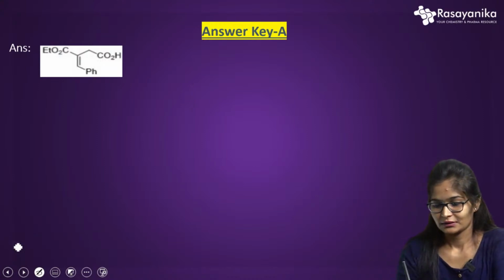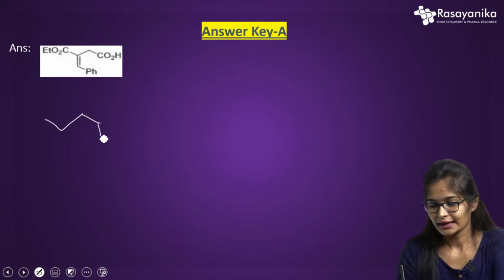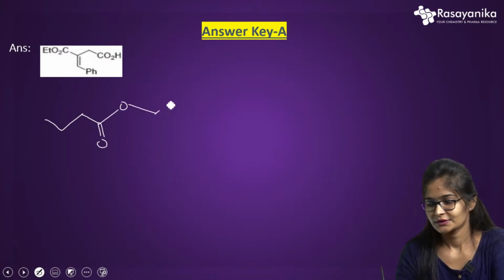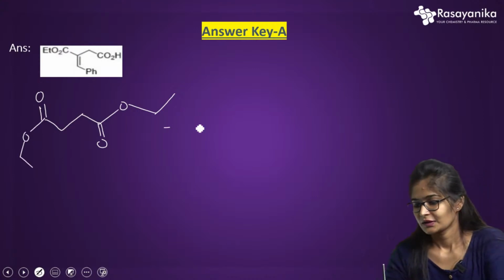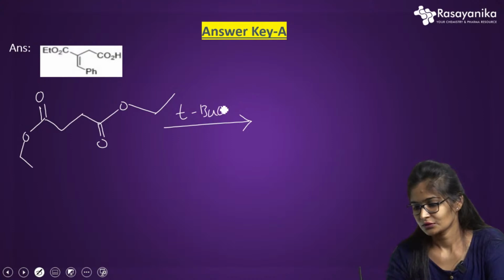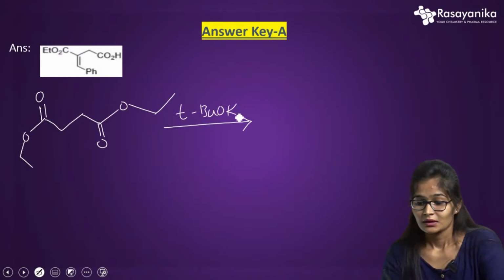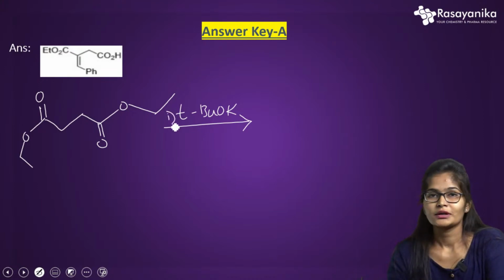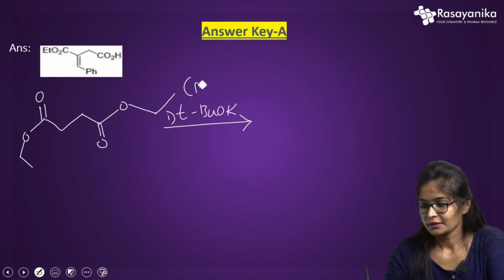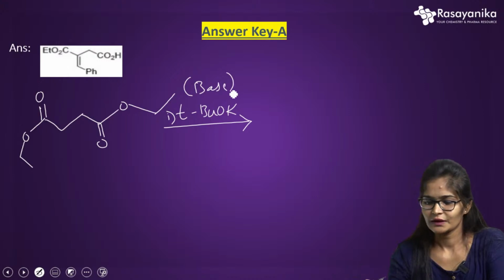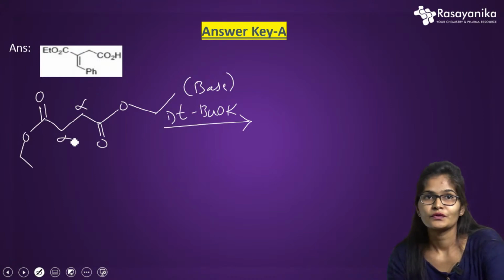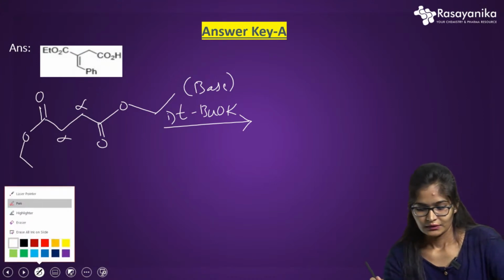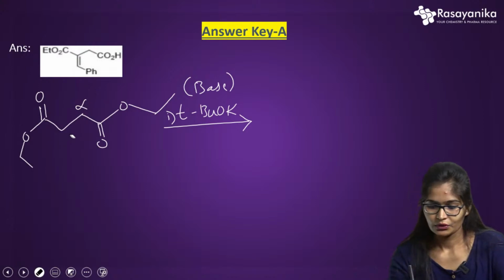So what reactant have they given? They have given diethyl succinate. Okay, so what are they doing? They are using a base, that is t-BuOK. So what does this base do? This base abstracts a proton, any one of the alpha protons, from this position or from this position. So any one of the protons is being abstracted. So from here I will abstract the proton.